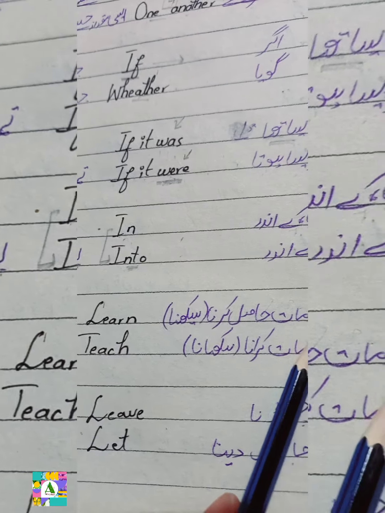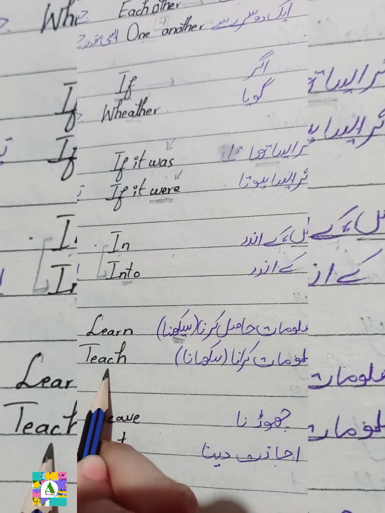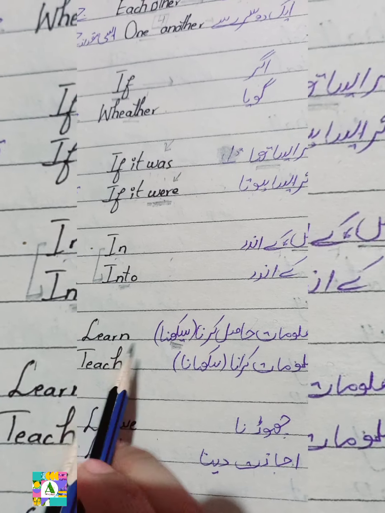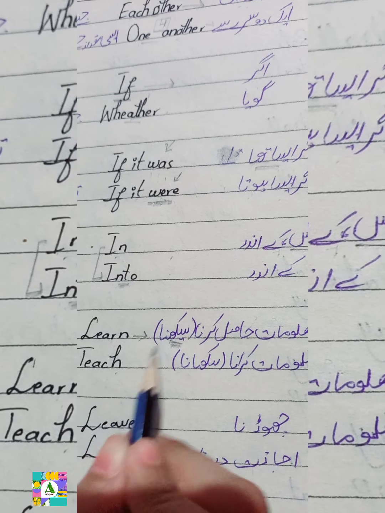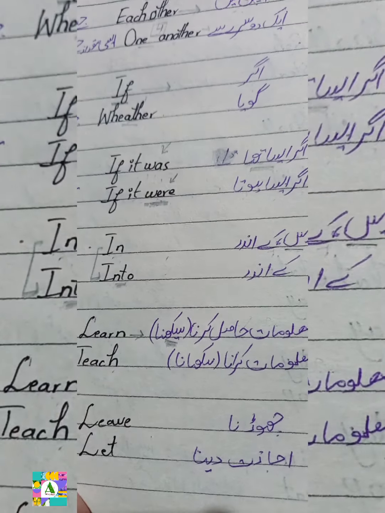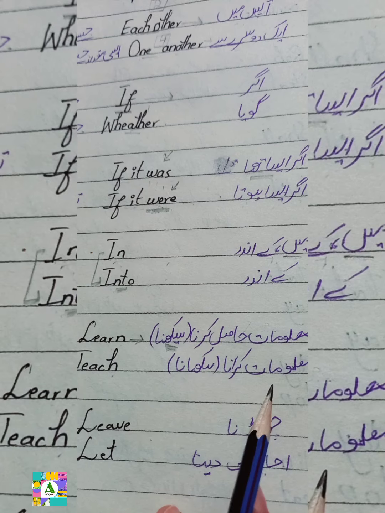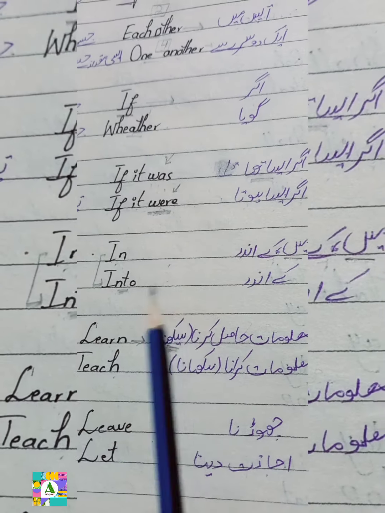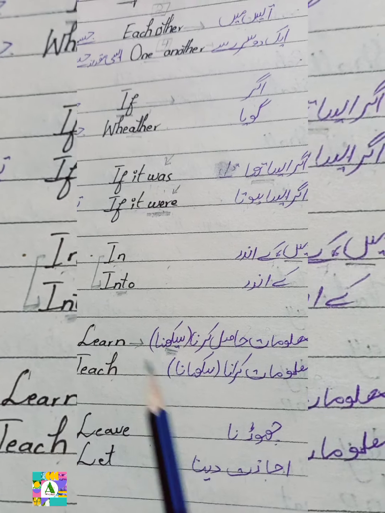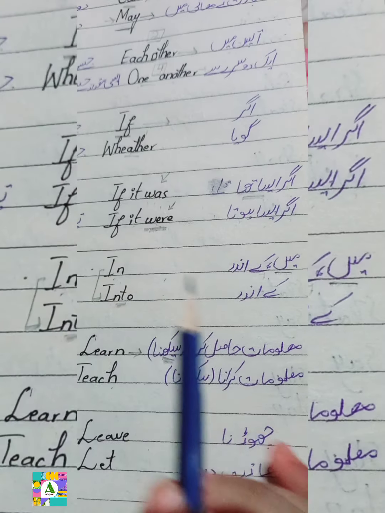Okay, let's come to the next one, that is मालूमात हासिल करना, सीखना. It is learn. Next one is teach. Learn, teach. What is the meaning? Learn, you have to just learn. सीखना, मालूमात हासिल करना. The next one is teach, सिखाना, मालूमात कराना. Okay, so let's use these words in sentences so that the meaning and the structure will be clear to you, where to use these words in which sentence.